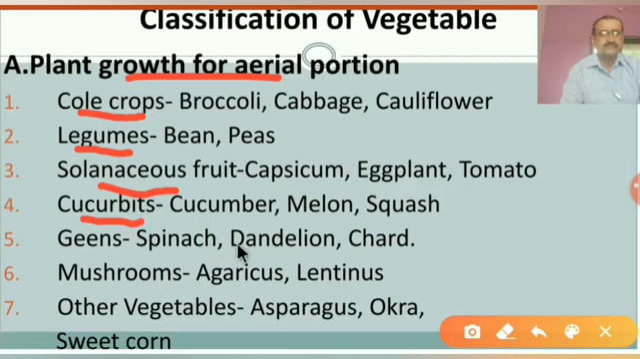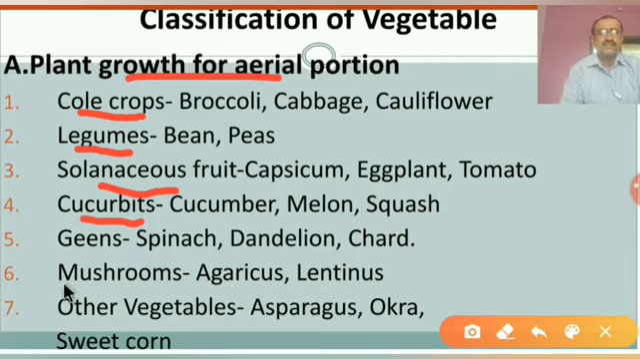After that, dandelion. Dandelion is a leafy green plant which produces a yellow flower. Okay, and chard. It is known as chard only.